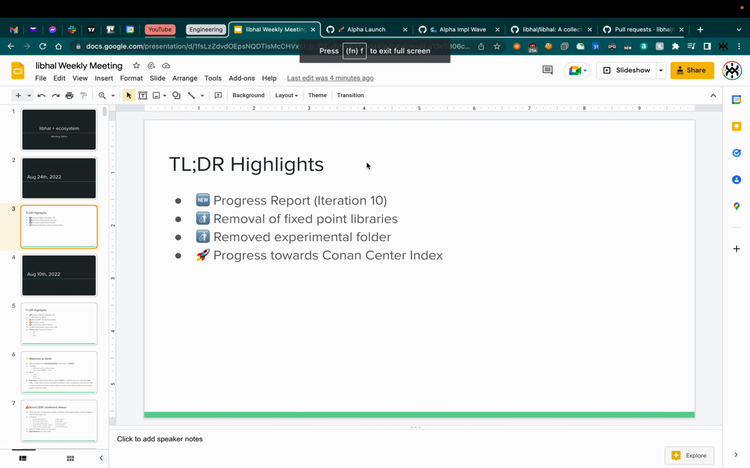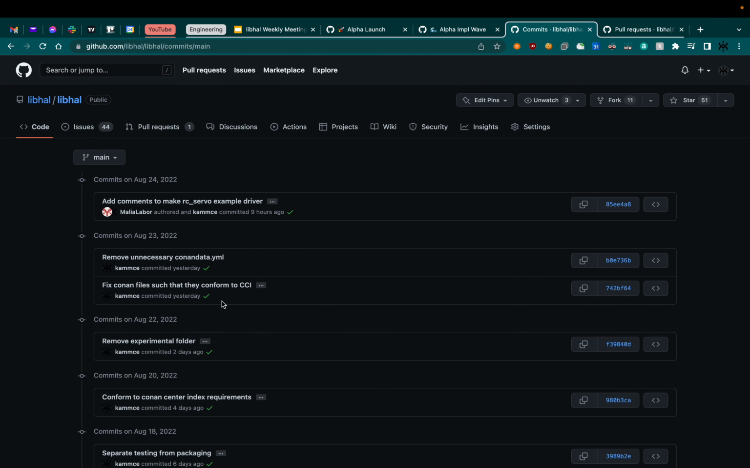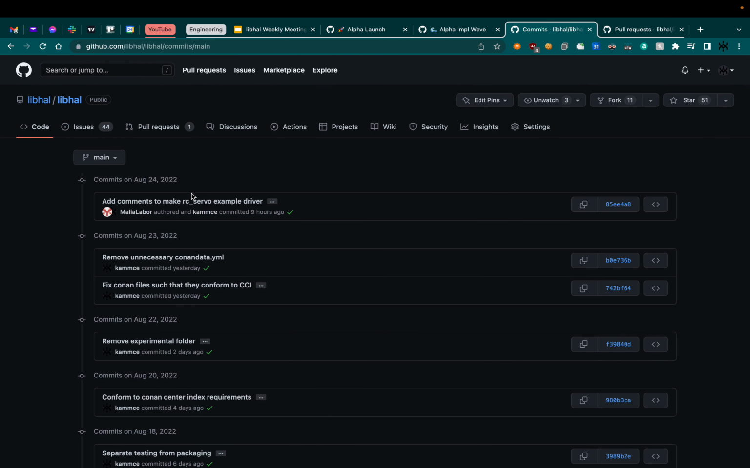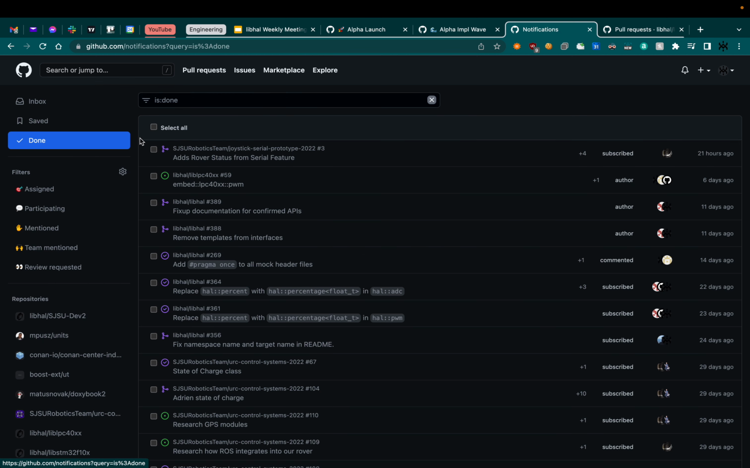So I'm actually going to get out of this and show you a couple of things. There have been a lot of commits recently, specifically regarding conforming to the Conan Center, splitting up testing and creating a testing package, and the workflow changes that we saw before. All those things are getting us ready for Conan. To show you what we have currently, let's look here, and let's look at done. If you didn't know that was a thing, that's a thing.